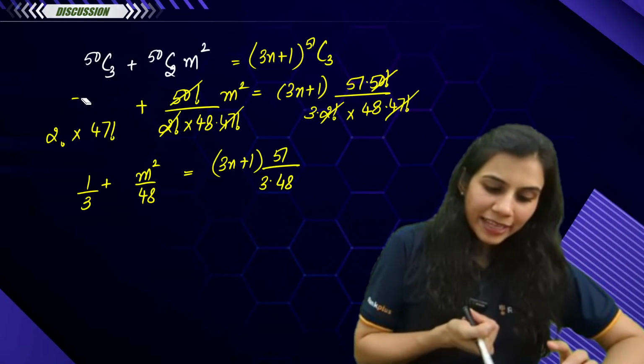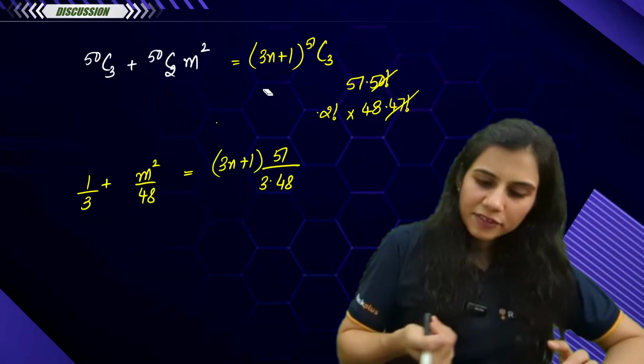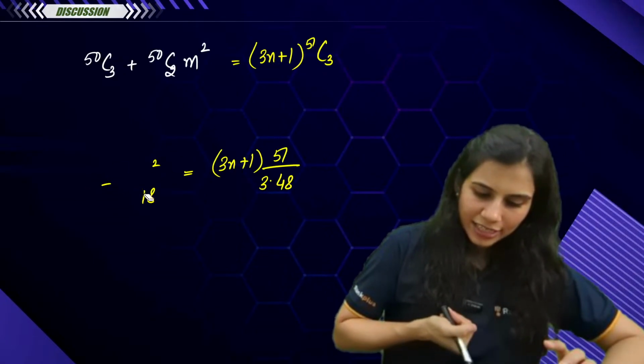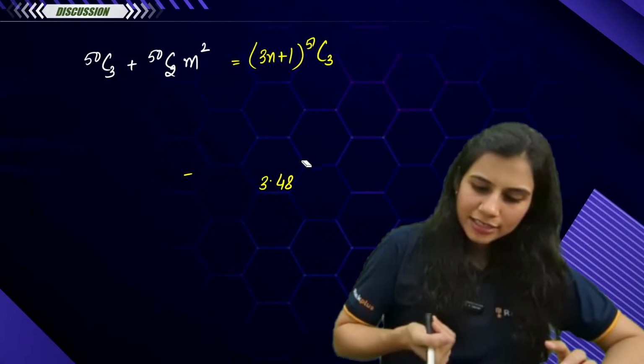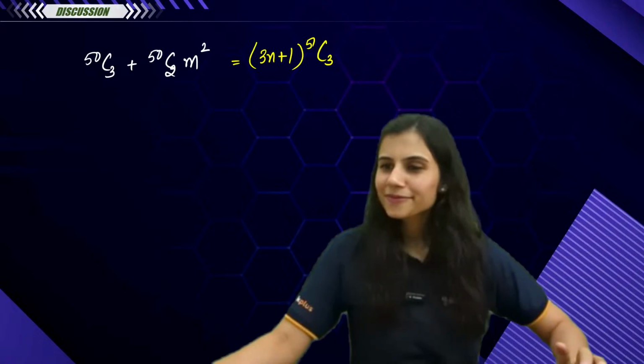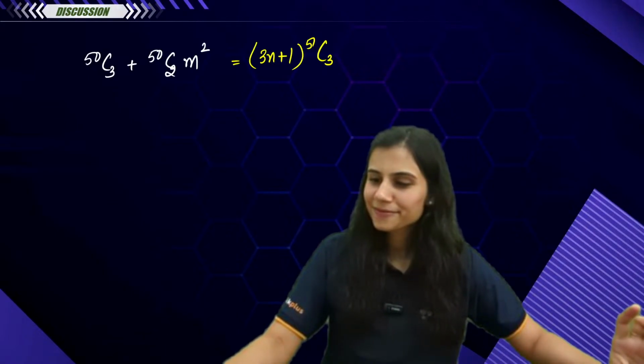If you want, you can bring everything to the left hand side and then whatever is left, take it to the right. 3n plus 1, keep it to the right, rest everything bring to the left. Tell me, have you solved this? It's just basic arithmetic. Quick.